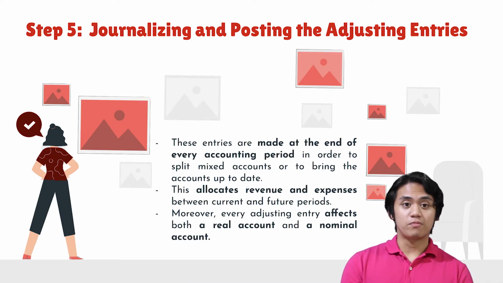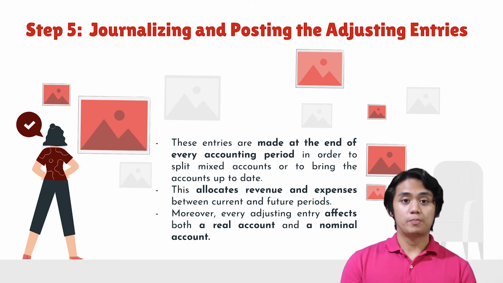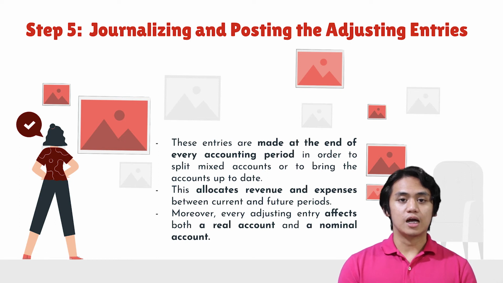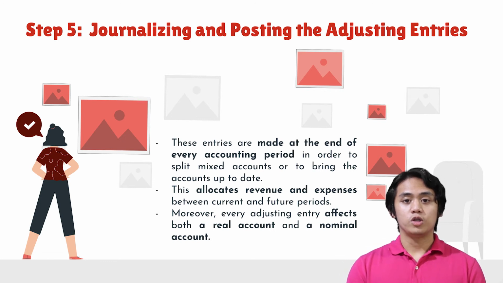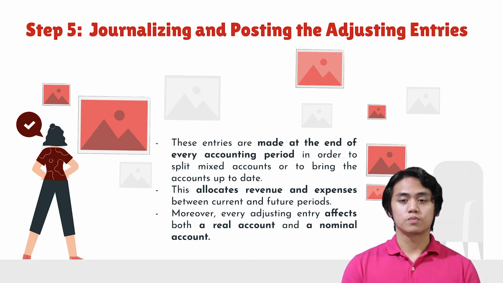And that is step 5, journalizing and posting the adjusting entries. After preparing the worksheet, Daisy needs to journalize and post adjusting entries. These entries are made at the end of every accounting period in order to split mixed accounts or to bring the accounts up to date. This allocates revenue and expenses between current and future periods.